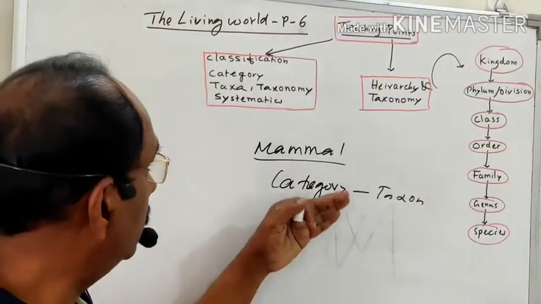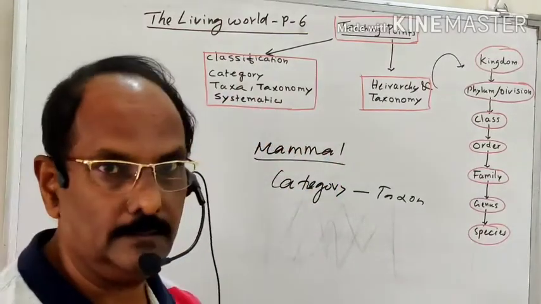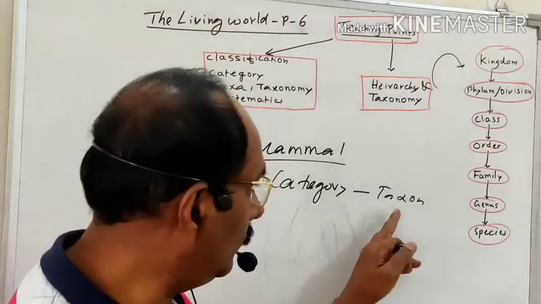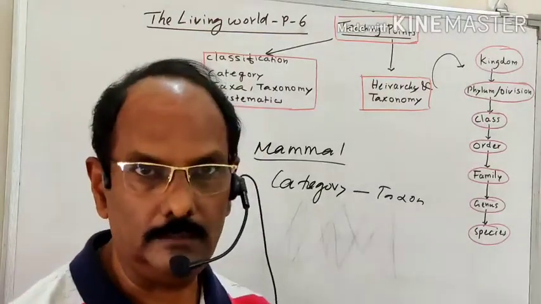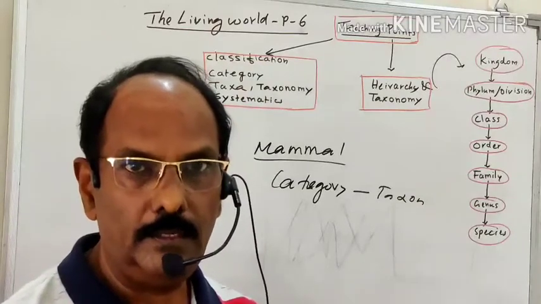After that, this topic describes what exactly taxonomy and systematics are. We know that a taxon means a group of organisms. The categories are technically or scientifically known as taxon.